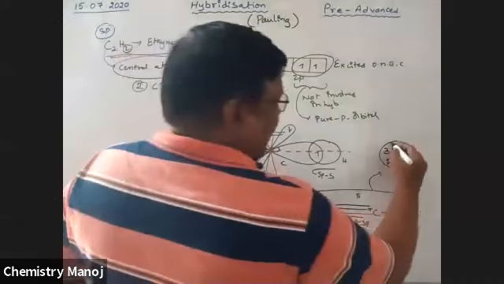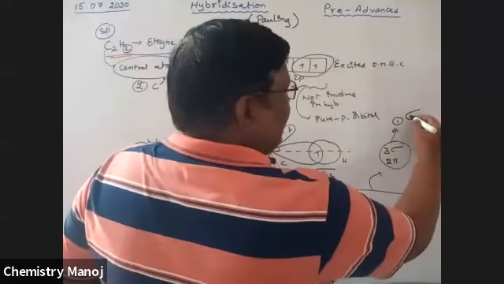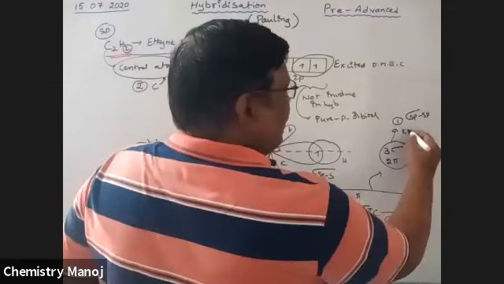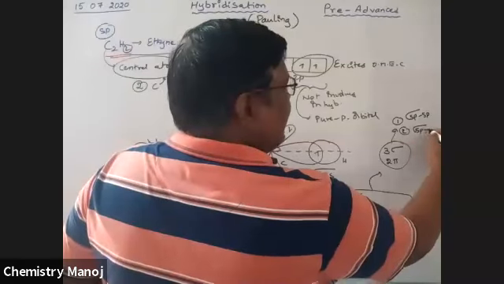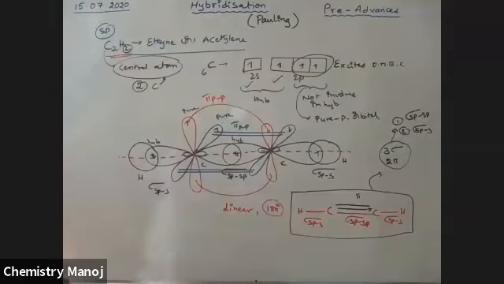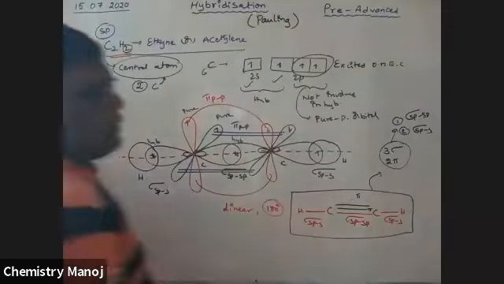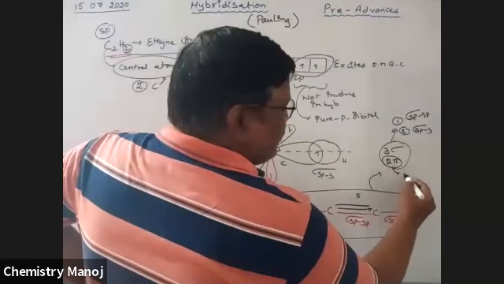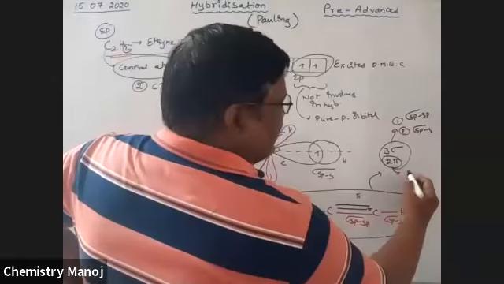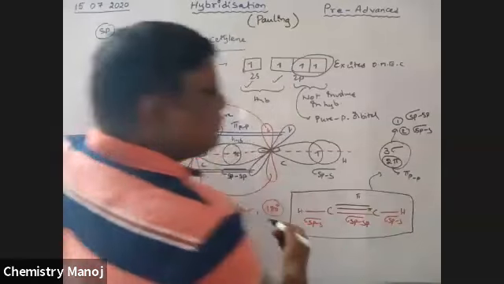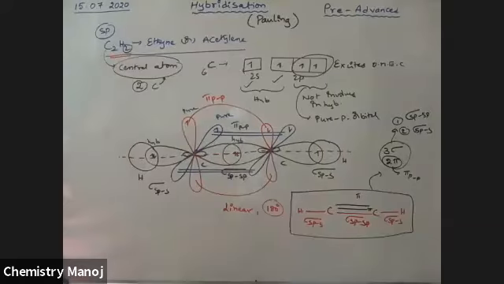And of these 3 sigma bonds, one is a sigma sp-sp bond, and 2 are sigma s-sp bonds. So 2 pi bonds are there. These 2 pi bonds are pi p-p bonds. This is the shape of the acetylene molecule. Very, very, very important. Okay.